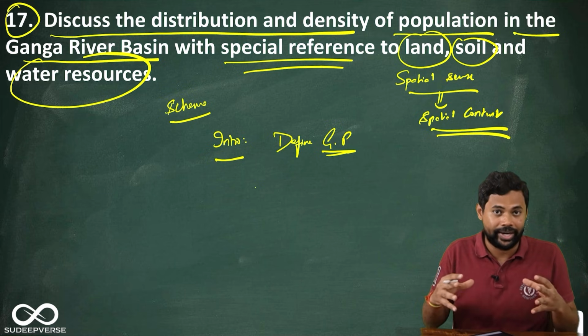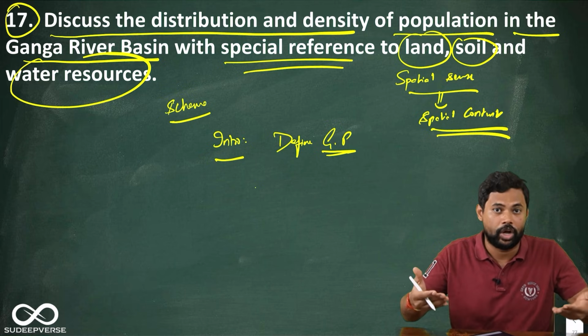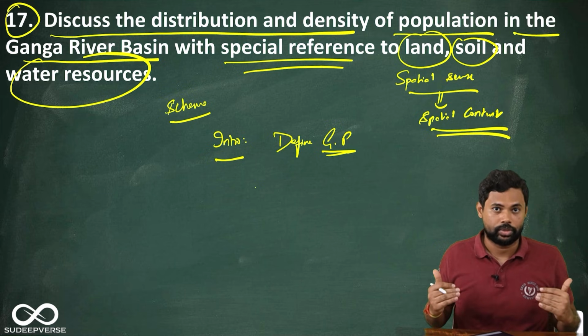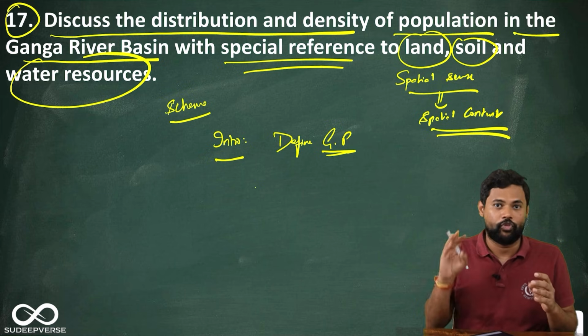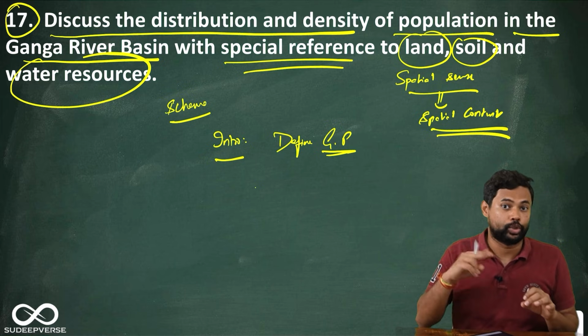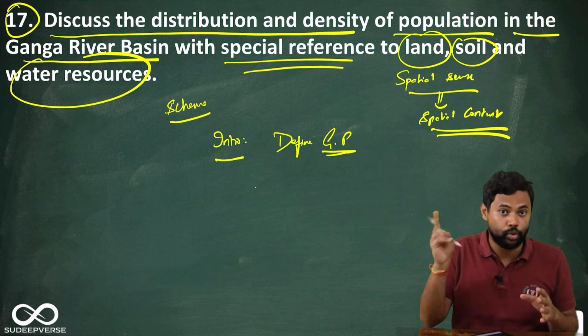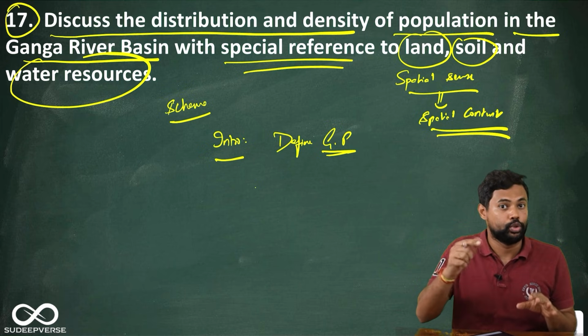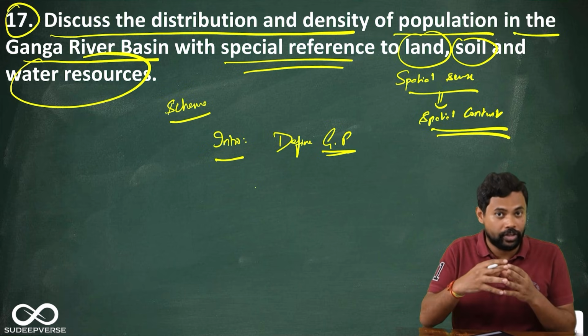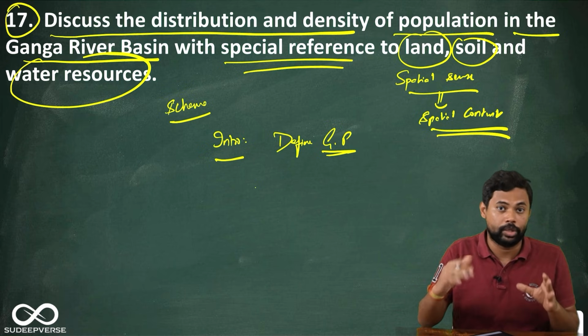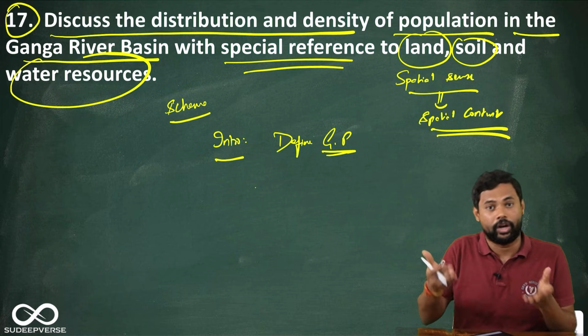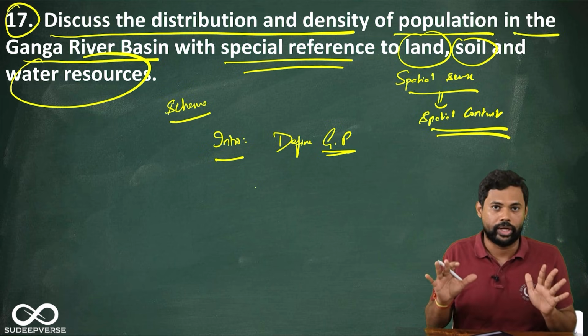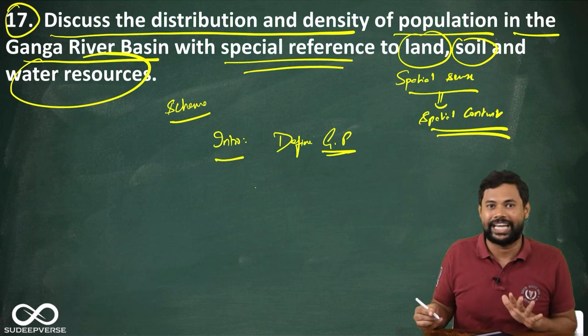That is, they are located such that Himalayas is present at the north, peninsular plateau is located at the south. I will not use any data like 40% of the population is here, it constitutes 26% of the total surface area. If I use the data here, I will not be able to use it in the body. So you should be clever to define the Gangetic plains there and not use up all the data in the introduction. Then you run out of what to write in the body. You should not do that. So this is how I'll try to define what is Gangetic plains.